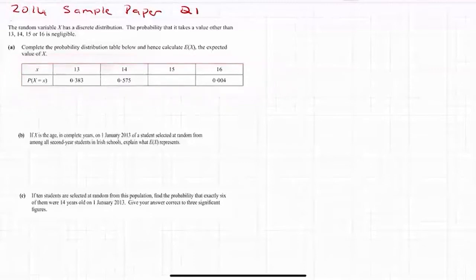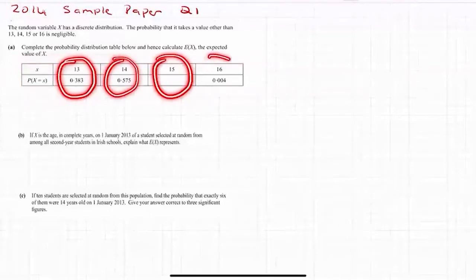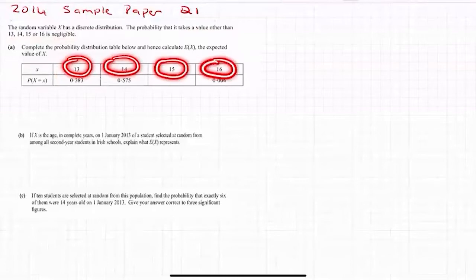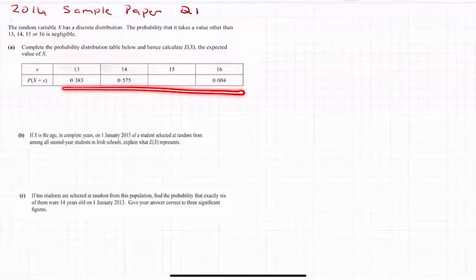Discrete distribution, so we have set values with their associated probabilities, okay? The probability that it can take a value other than these is practically non-existent, which means these are the only scenarios that can occur, which means all the probability here has to add up to 1.